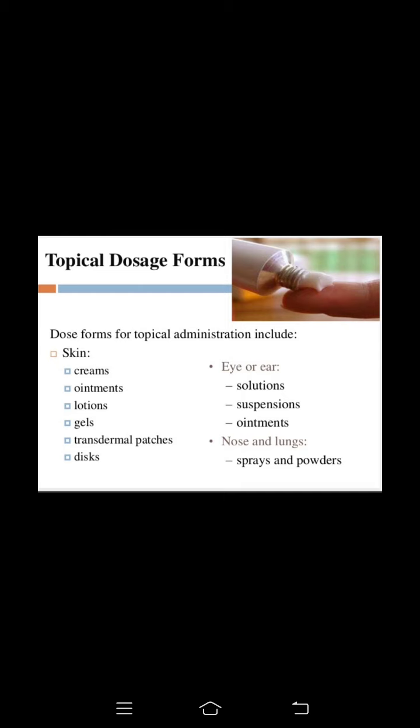The dosage forms for topical administration include, in case of skin, creams, ointments, lotions, gels, transdermal patches, and discs. Solutions, suspensions, and ointments can be used in case of eye and ear. And sprays and powders are used in case of the nose and lungs.